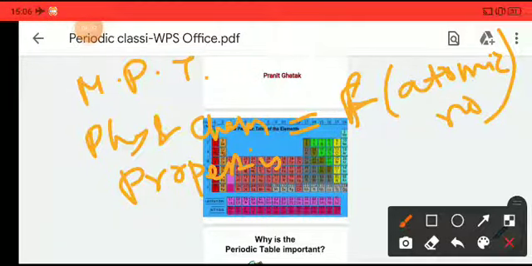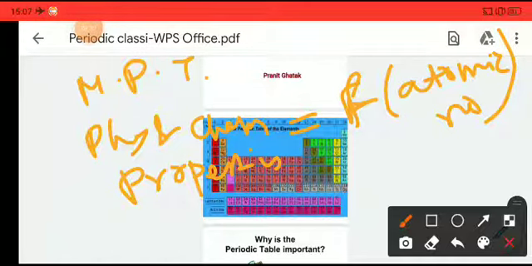Okay, so in the modern periodic table, the physical and chemical properties of the elements are a function of atomic number, not the element's atomic weight or atomic mass. This is the basic difference between the modern periodic table and Mendeleev's periodic table.